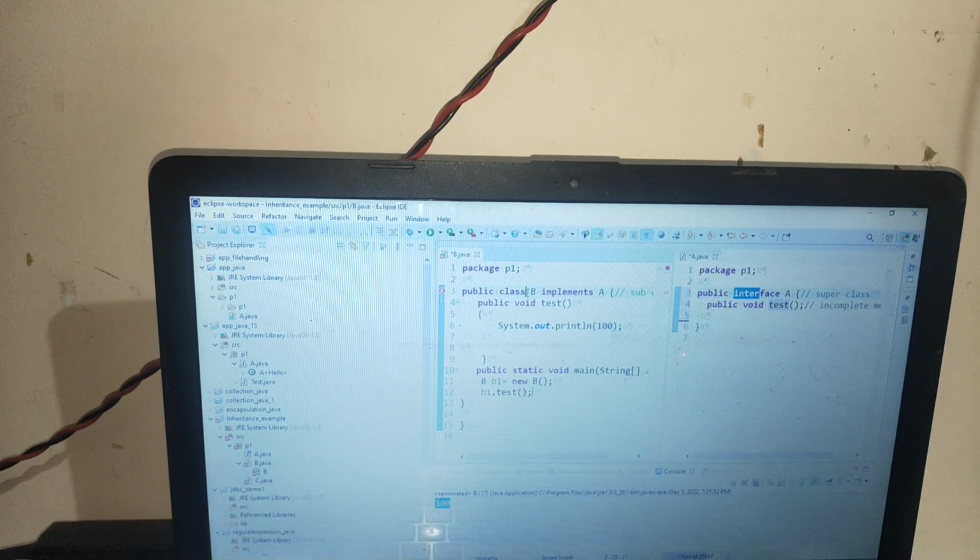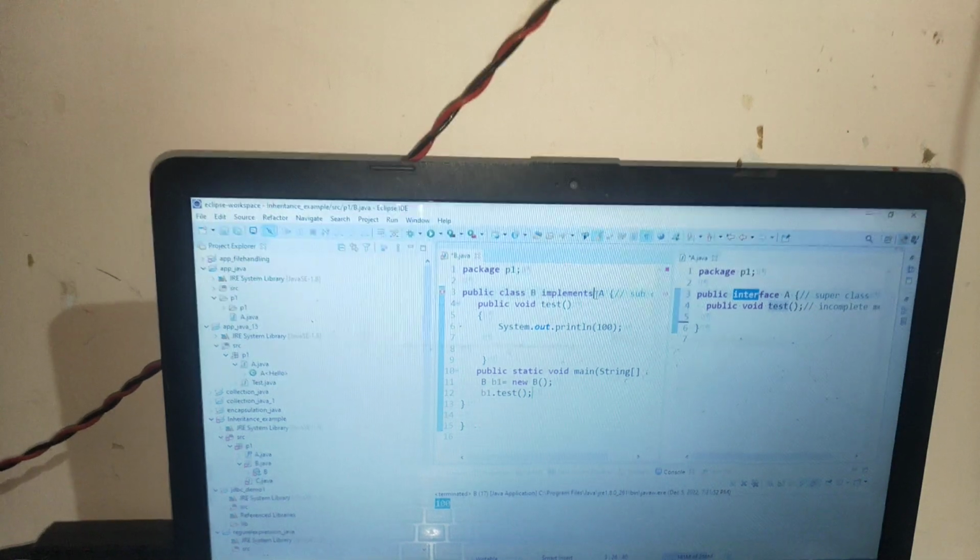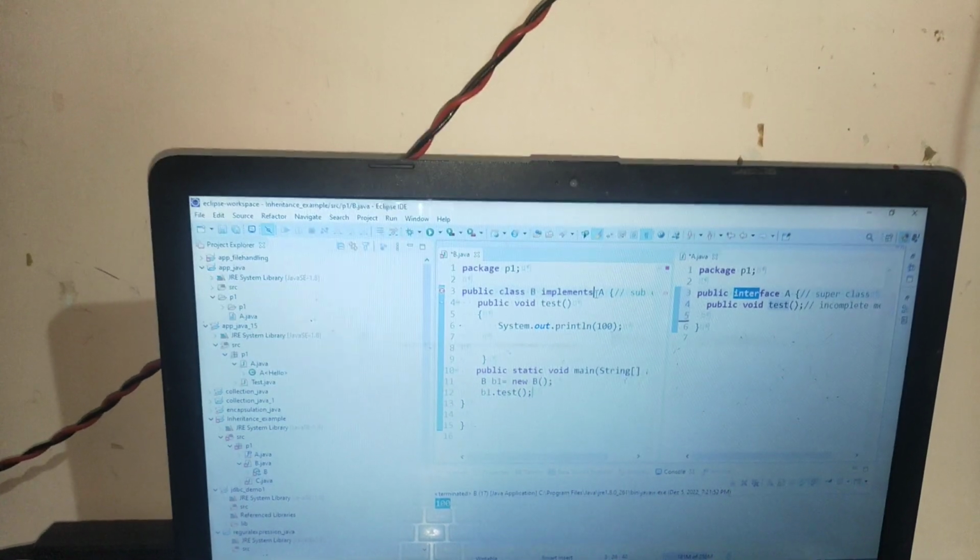I'm creating that class B object here and calling that method by this name, but it is giving me another error: type A cannot be a super interface of B. A super interface must be an interface. Interface to class, it's always implements, not extends. Interface to interface it's extends, class to class is extends, interface to class is always implements.